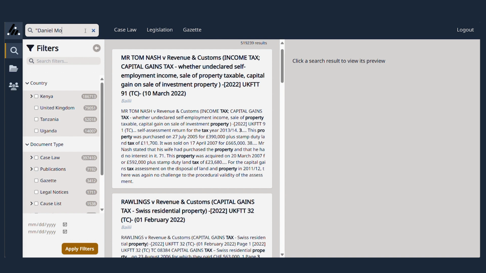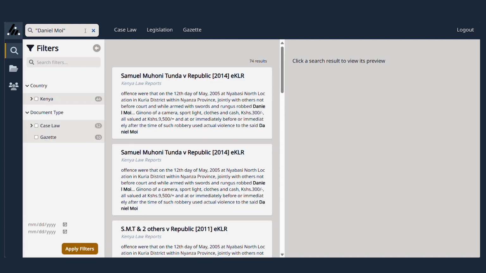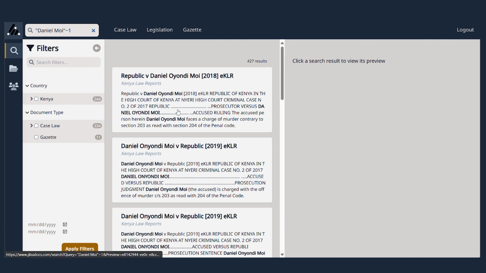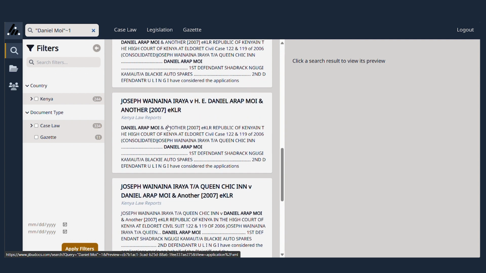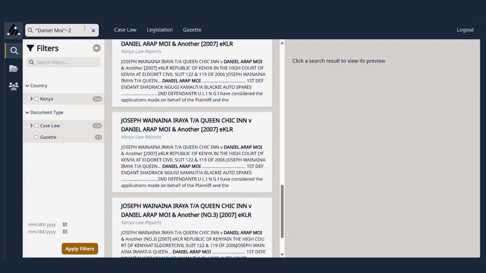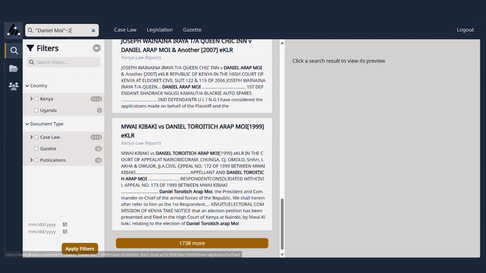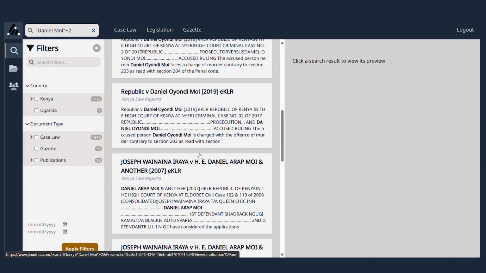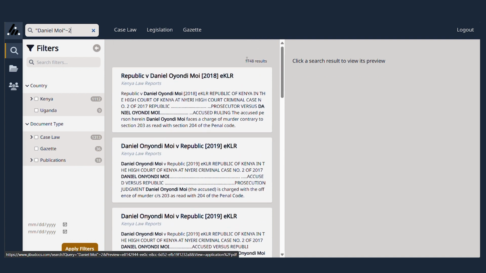The last one and the most interesting one would be the proximity search. More often than not, our former President Daniel Moi was more often referred to as Daniel Arap Moi. And if you searched Daniel Moi, our search results return only 74. But if we do a proximity search, then we find all the documents that have a name between Daniel and Moi. So we have Daniel Onyondi, and we have Daniel Arap Moi, and it doesn't have to be just one, it can also be 2. And now we have Daniel Toroitich Arap Moi. And our result set now returns more than 1,000 documents.